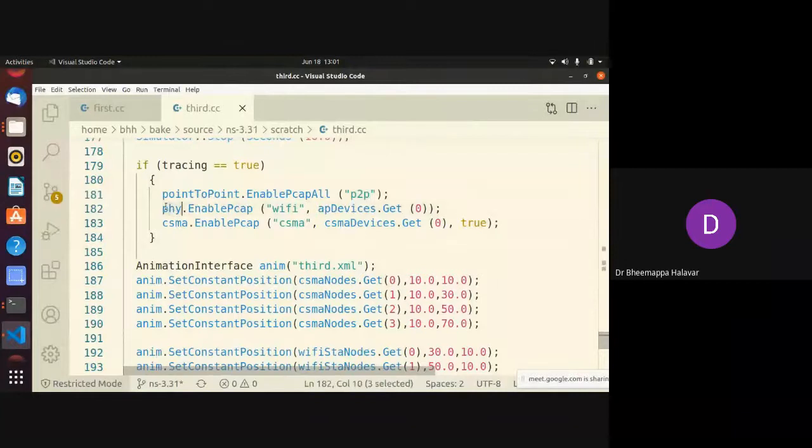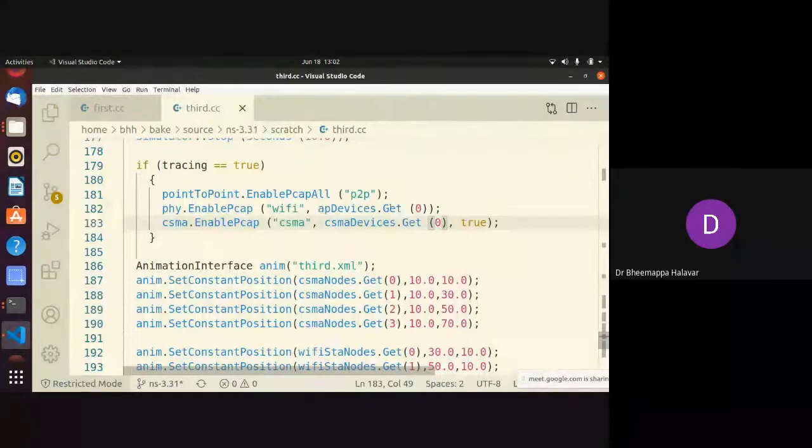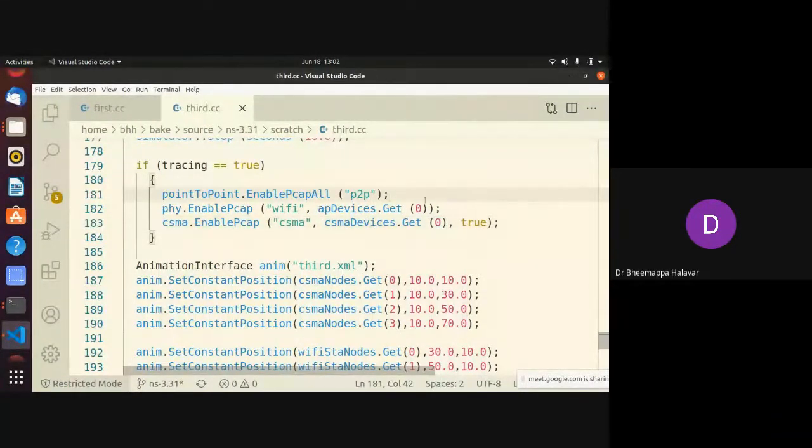Then the physical layer is pointing to Wi-Fi, right? So enable PCAP I am making only for Wi-Fi, only for the 0 device. If you want all the wireless nodes, then you say enable all instead of enable PCAP. That's the one change you need to remember. And this CSMA means the Wi-Fi node. Which node am I saying? The first node. I'm just creating a packet capture. This is for a packet capture, so this is a second tool to capture that.